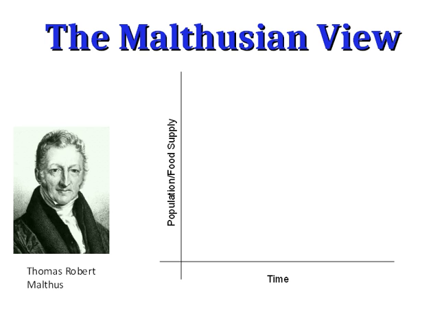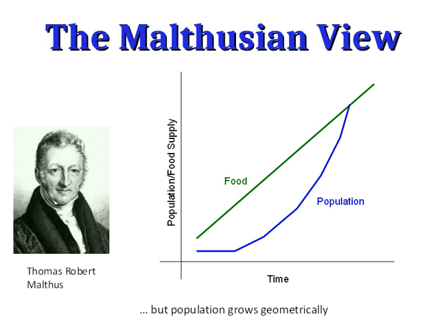Malthus argued that the world food supply can at best increase at an arithmetic growth rate. An arithmetic growth rate means a constant rate of growth over time. It creates a nice straight line sloping upward on your graph here. Now, of course, you need a certain minimum amount of food per person in order to support the population. And so that food supply line represents the maximum number of people that could be supported with that amount of food. On the other hand, Malthus argued that the population would grow geometrically.